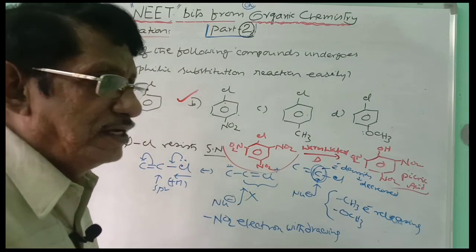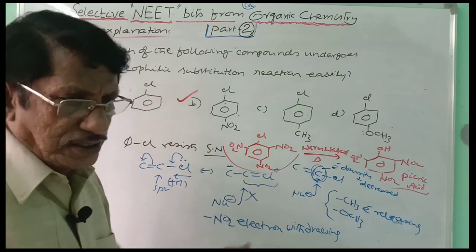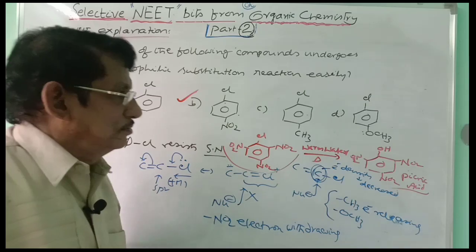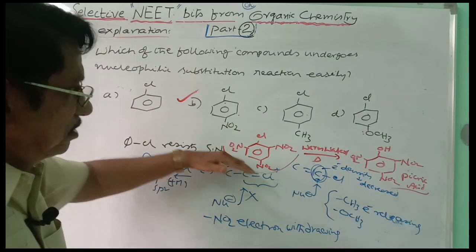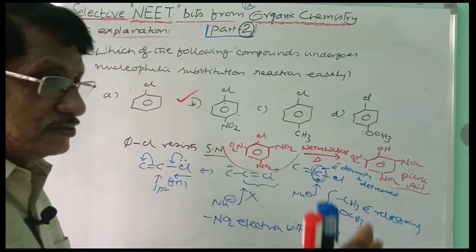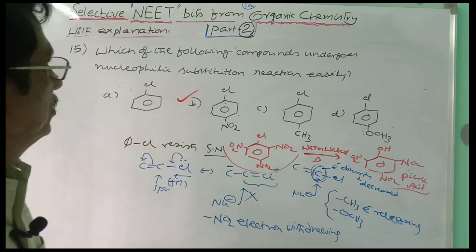You need not use base. NaOH you need not use. With warm water, water is also a nucleophile. It can make its attack easily to give the substitution. And so, the greater the number of electron withdrawing groups in the chlorobenzene, the greater the easiness with which the nucleophilic substitution is going on. So this is the way you have to get the answer from the multiple choice.